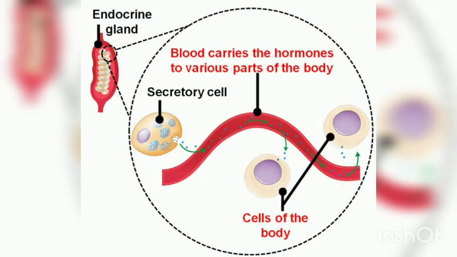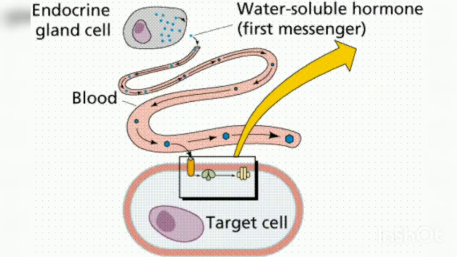Hormones are chemical messengers because they act as organic catalysts and coenzymes to perform specific functions in the target organs. The target organs contain receptor molecules either on the surface or within the cell. A single hormone may have multiple effects on a single target tissue.